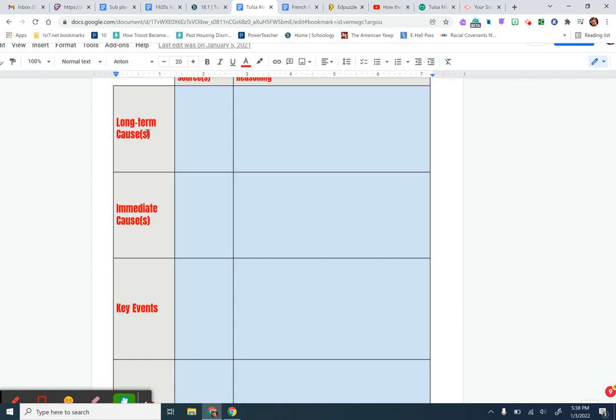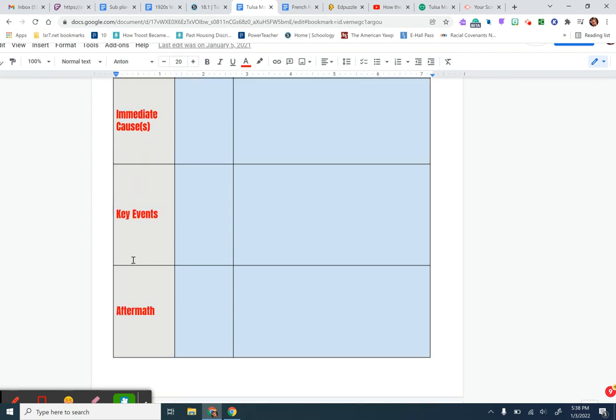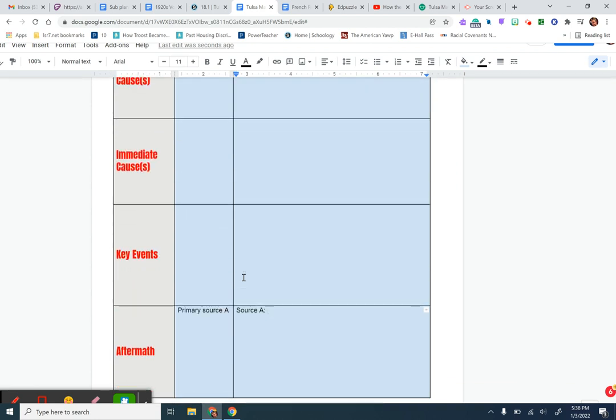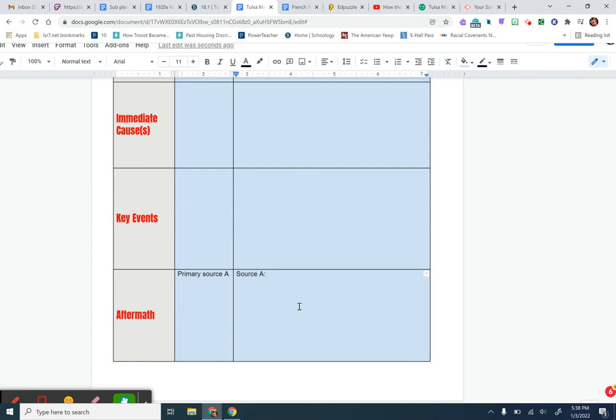Now I need to think, does primary source A fit into a long-term cause, an immediate cause? Is it more of the key events that happened or the aftermath? I think that an argument can be made that it can either go into key events or aftermath. I'm going to go ahead and write it into aftermath. So here I would write primary source A. And then I need to explain why in the second column. So I'm just going to write source A. Okay, and then I'm going to put a little colon. Then I'm just going to explain how source A tells us that this shows the aftermath. I'm going to say this newspaper article.